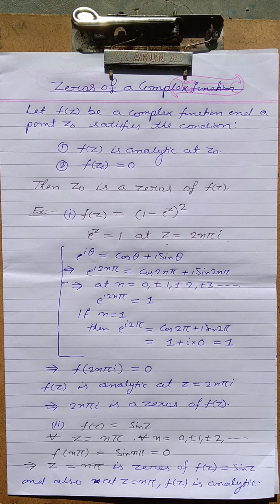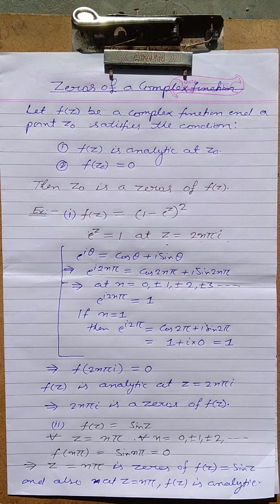That is, z equal to 2n pi iota is a point at which the function becomes 0. And also f(z) is analytic at z equal to 2n pi iota. It means 2n pi iota is a zero of f(z). Okay, this is the first example of zeros.